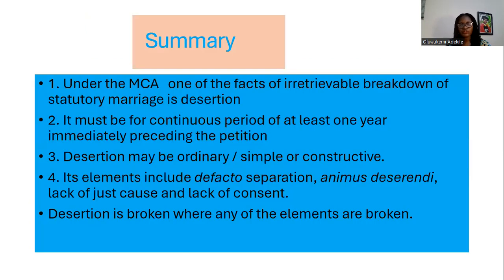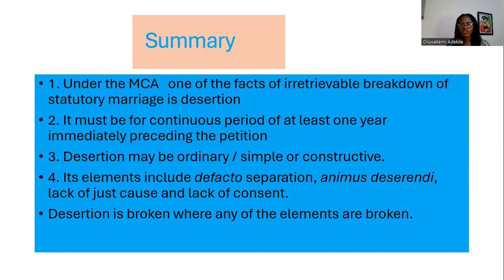In summary, therefore, under the Matrimonial Causes Act, which we have established in earlier presentations applies exclusively to statutory marriages in Nigeria, one of the facts that can demonstrate that a marriage has broken down irretrievably is that the respondent has deserted the other spouse.